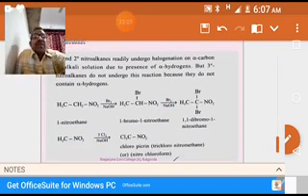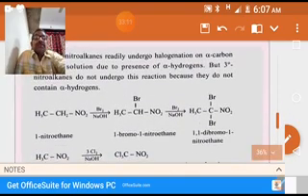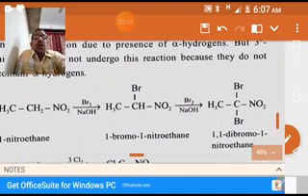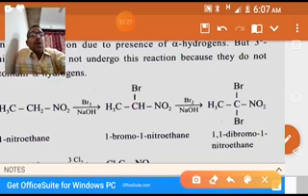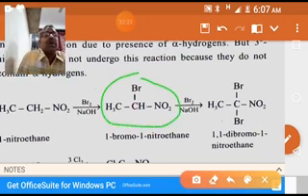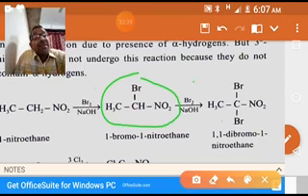You see, for example, we have taken nitroethane, bromine as halogen in presence of alkali KOH. It is giving what compound? It is 1-bromo-1-nitroethane. Further bromination is giving the dibromo compound.